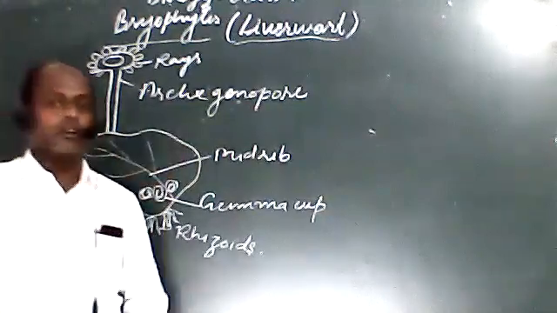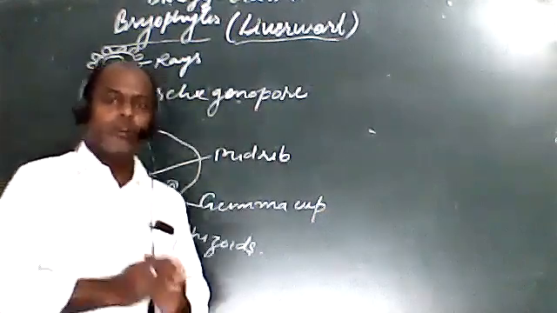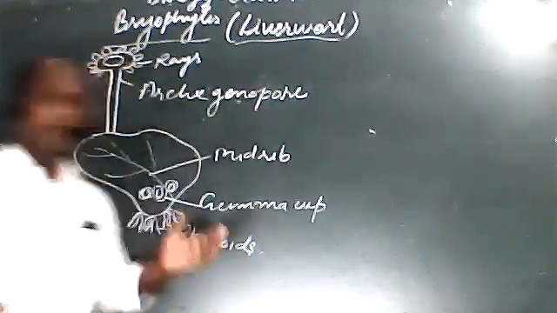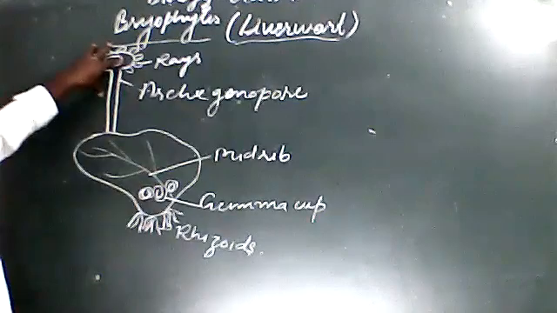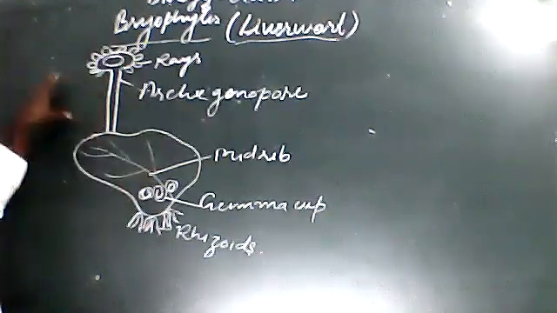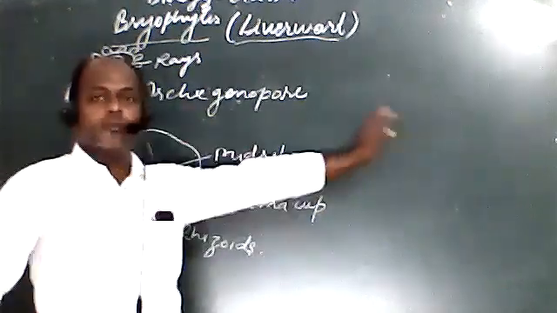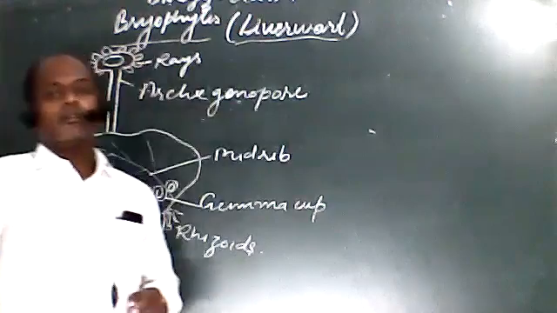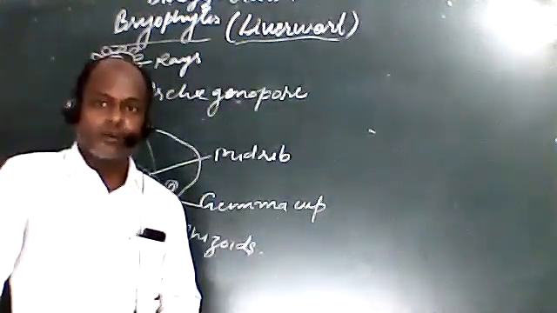The unisexual condition is shown in your book, because both the Archegonia and Antheridia are present on different thalli. This is a thallus-like structure, and the Archegonia is present on one thallus and the Antheridia on another, due to which we can say that it is unisexual in nature.